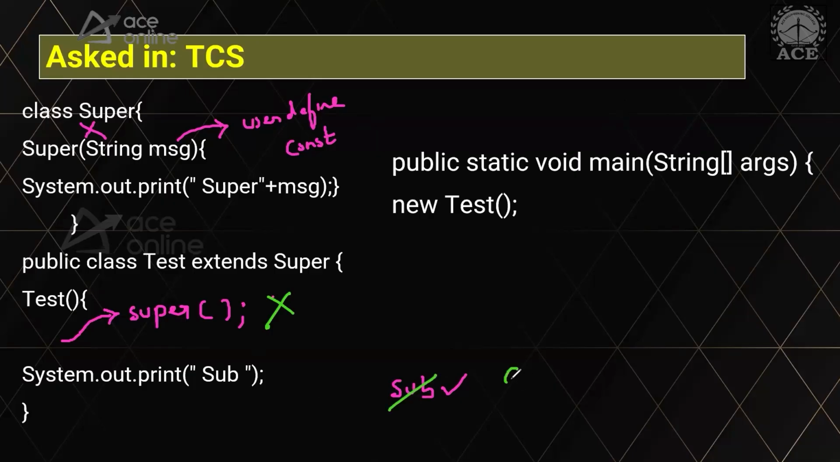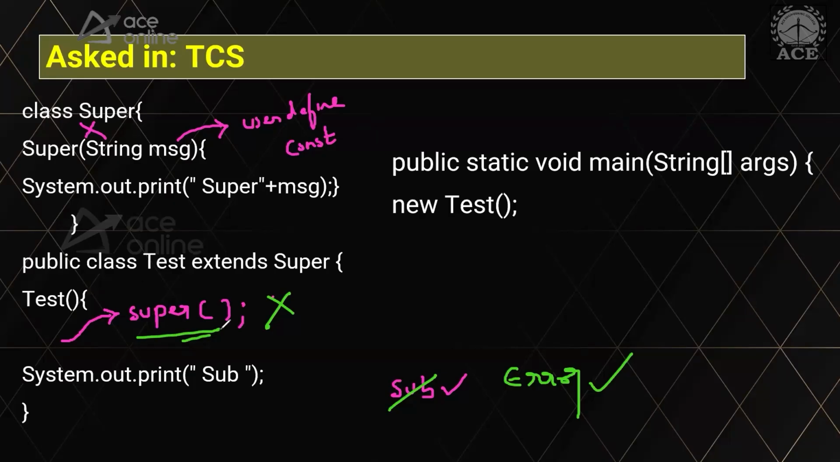This will give you error. Why error? Because you are trying to call the super with no argument, but there is no default constructor available. It will complain. So how to fix this problem? Because error is the right answer. It will not print sub, even though the super keyword is getting added, but there is no default constructor available. So it will not work. So how to fix this problem, guys?